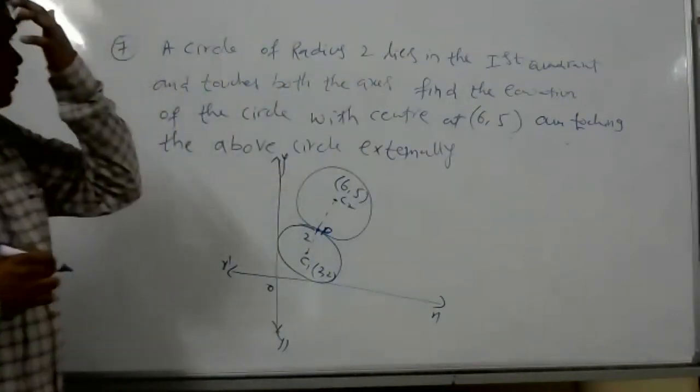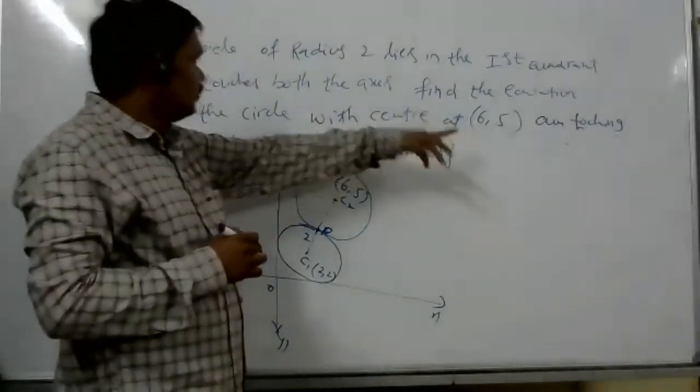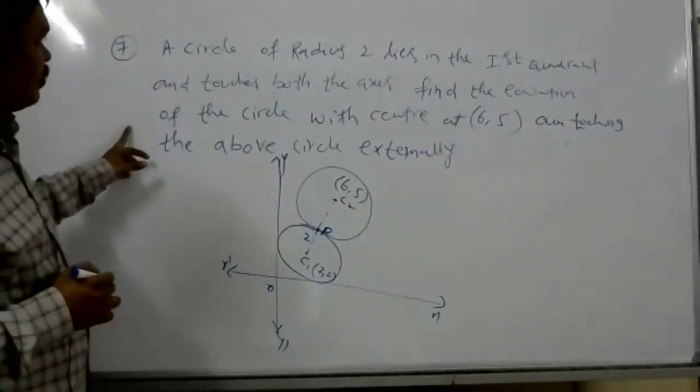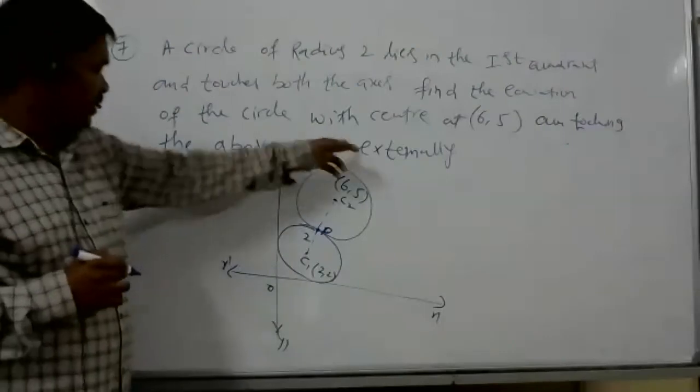Find the equation of the circle with center at 6 comma 5 and touching the above circle externally.